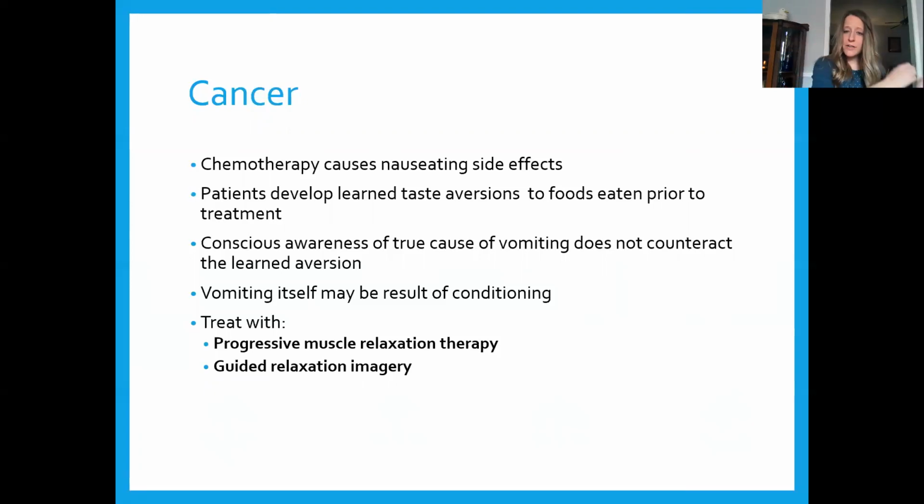So patients are pairing foods consumed prior to treatment sessions with the nausea they experience, and they exhibit a conditioned avoidance response to these foods that they consume prior to treatment. As such, one recommendation is to consume only one type of food with a highly distinctive taste just prior to the session. That way, only that particular taste produces conditioned avoidance, and the overall appetite is preserved so that we have healthy eating behaviors in our cancer patients.